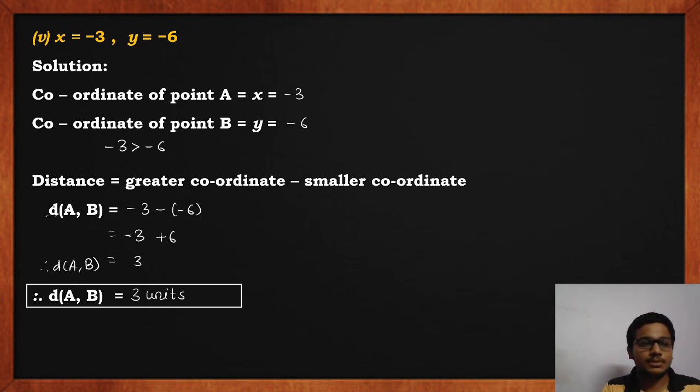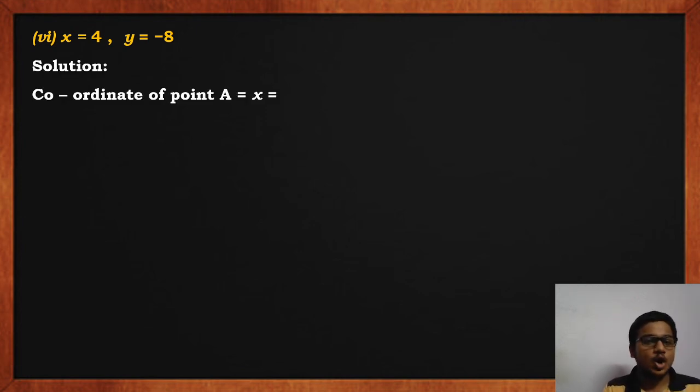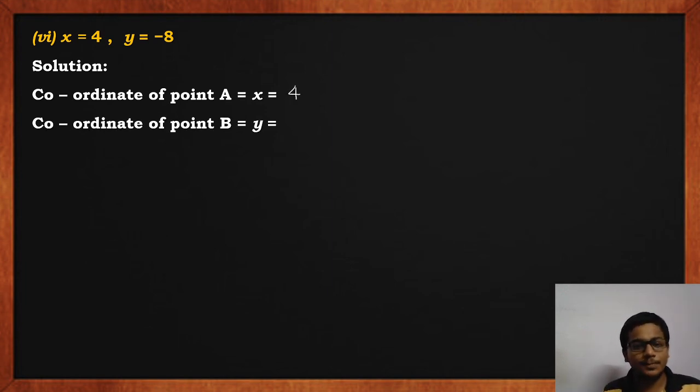Next we move to sum number 6. Sum number 6 is x equal to 4 and y equal to minus 8. Solution. Coordinate of point A is nothing but x, whose value is 4. Coordinate of point B is y, whose value is minus 8. Positive number 4 will definitely be greater than negative number minus 8.